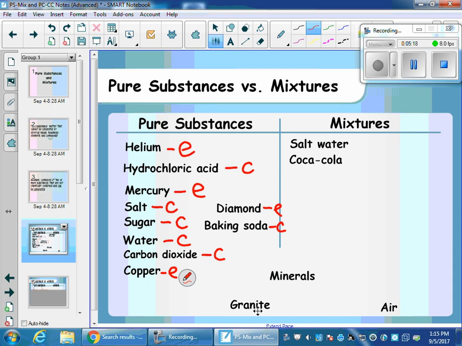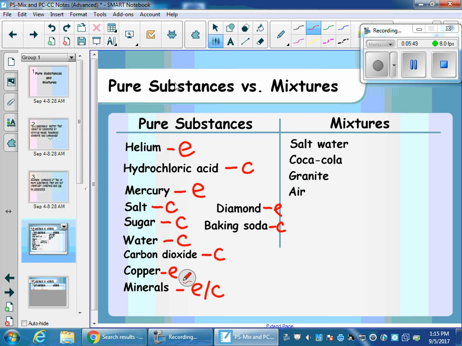Next one, granite. Granite is a rock. Rocks are mixtures of different minerals, which we'll talk about more in our next unit, so we could actually separate it and get different crystals in it, so it is a mixture. Minerals are pure substances. They can be either elements or compounds, depending on the type of mineral that it is. Oh, but I skipped one in there. That's air. Air is a mixture. I can separate out the different gases from air, so that means it is a mixture.